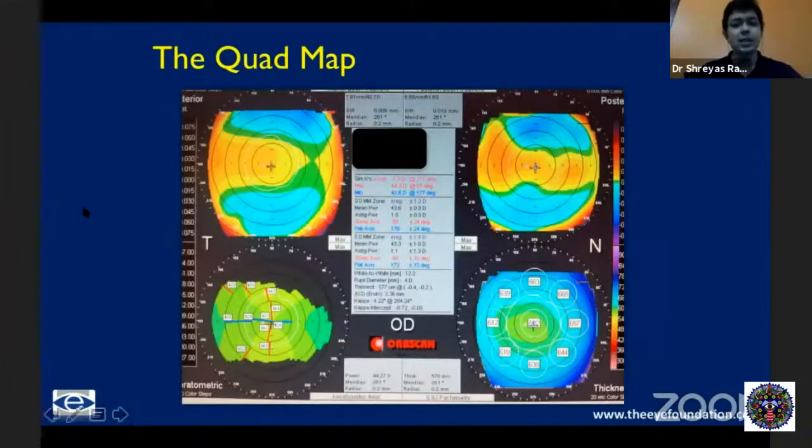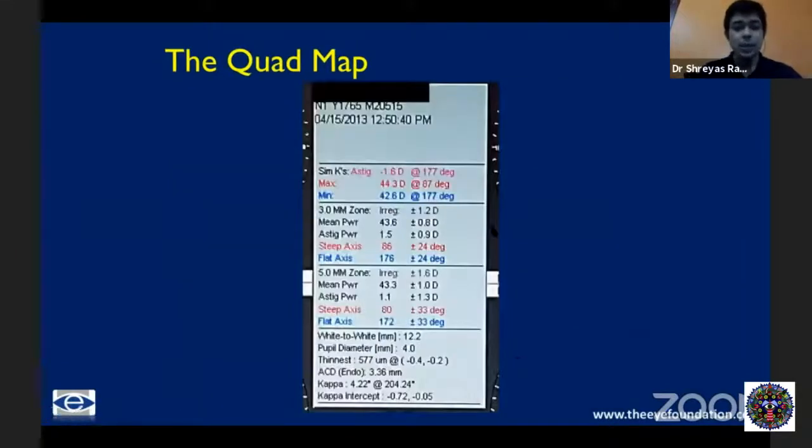So generally you get it as a quad map where you have the anterior and posterior elevation, and then you have the keratometry, and then you have the pachymetry. Apart from this, in the center of the map, you get these additional data where you have the SIMK, which gives you the astigmatism, the maximum keratometry, and the minimum keratometry. And the same power of the cornea and the axis is given over the 3 millimeter and 5 millimeter zones as well. And here you have something called the irregularity, where you have the extent of irregularity at the 3 millimeter and 5 millimeter zones.